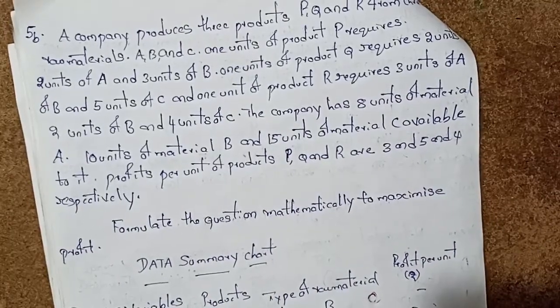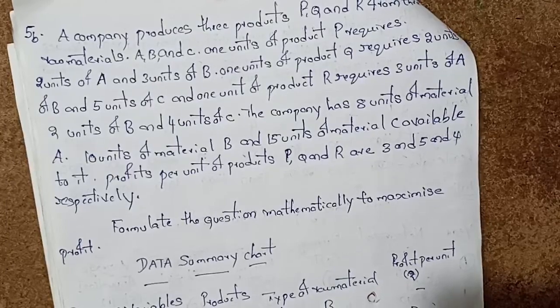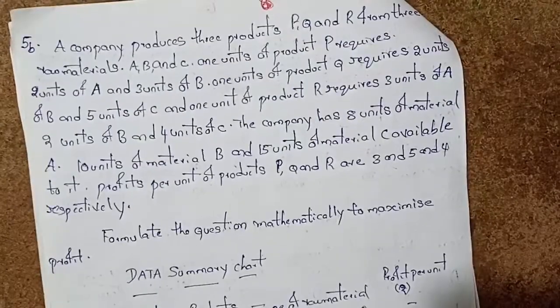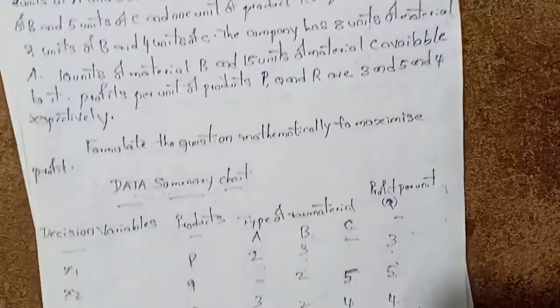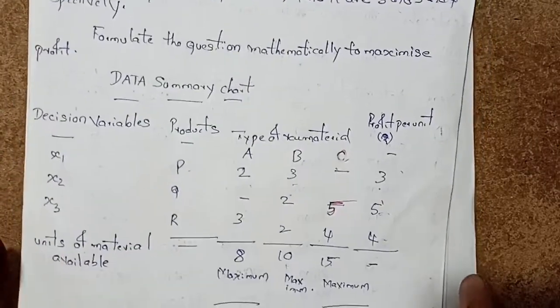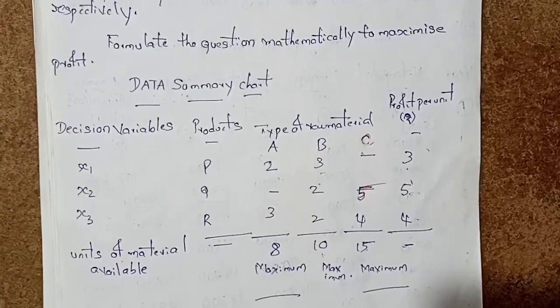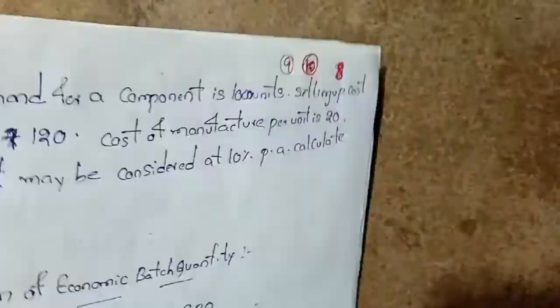Whichever is maximum. So that is the data summary chart. Clear? I hope you really understood, students. So next, moving on to the continuation.